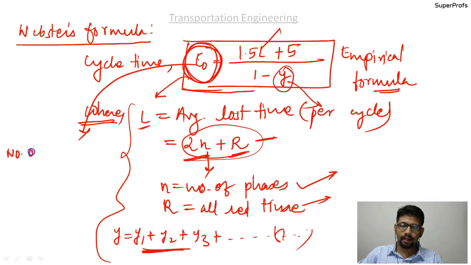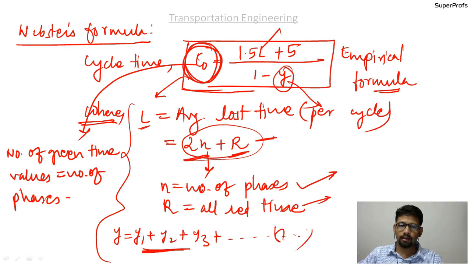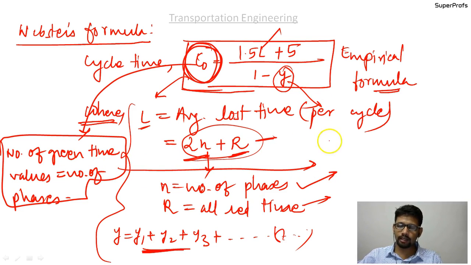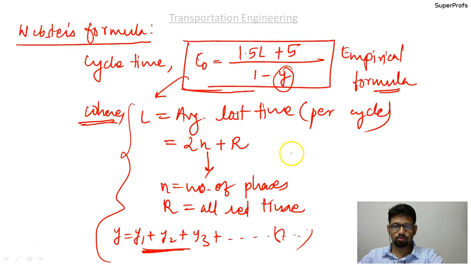Please write down that the number of green time values is equal to the number of phases. You should know it very well. And I am writing down the formula for green time. Please make a good note of this.